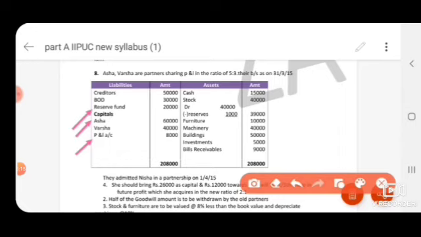Even bills payable, if you get, you have to record under the new balance sheet. Reserve fund, capitals of old partners and PL account are transferred to the partners' capital account, credit side.